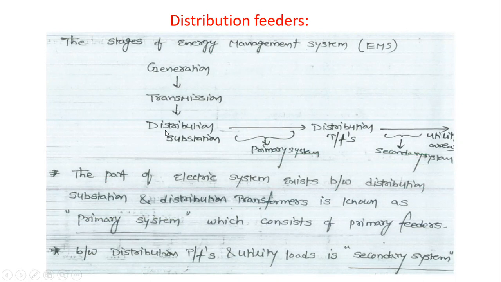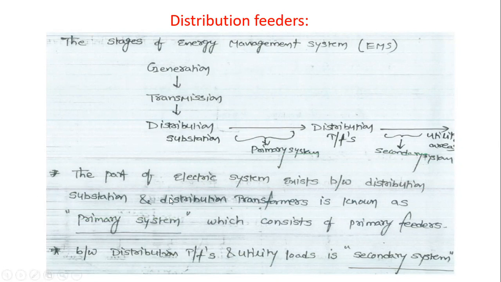In the distribution system we have the distribution substations, that is the primary system, and in between we have the distribution transformers and the secondary system, which connects to the load or the utility area. Totally, the power system is divided into three parts: generation, transmission and distribution.